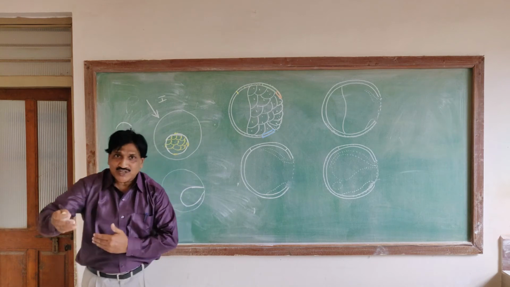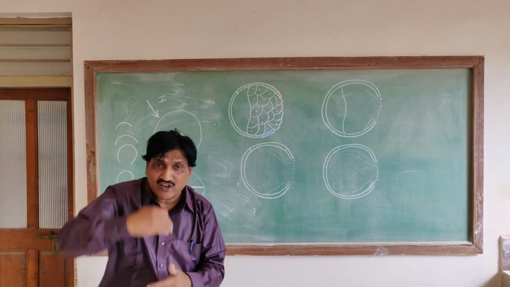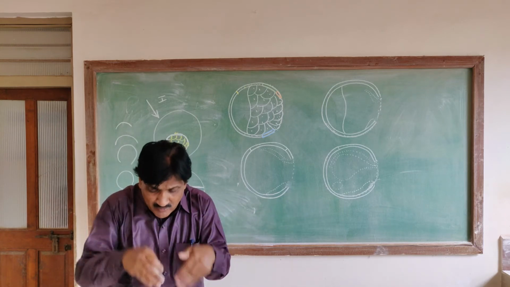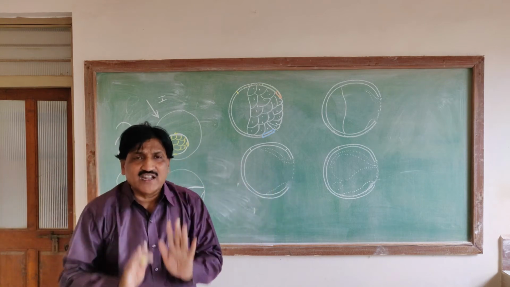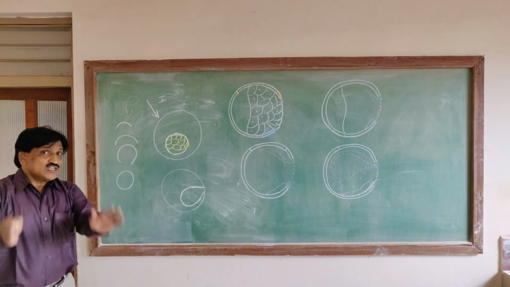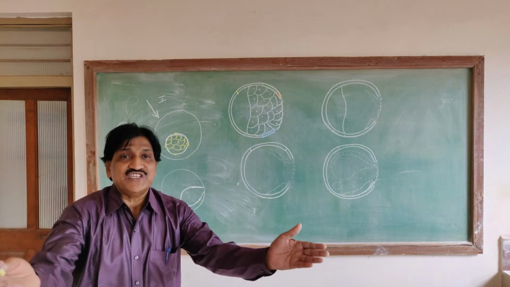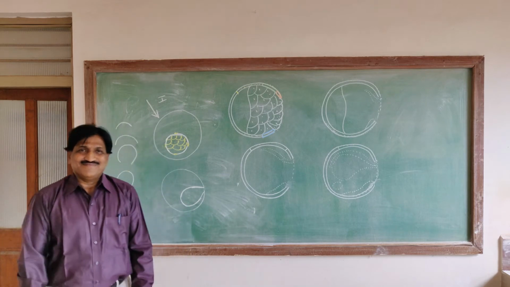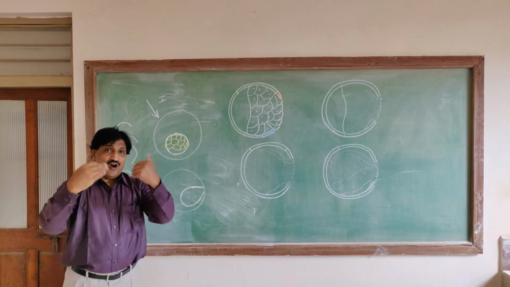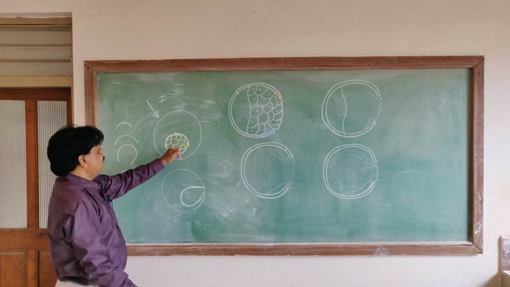Whereas the endoderm forms by invagination. The macromeres undergo invagination, and after invagination they form the endoderm as well as the blastopore.